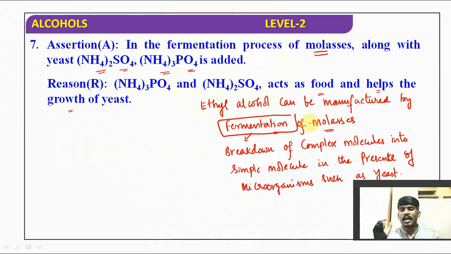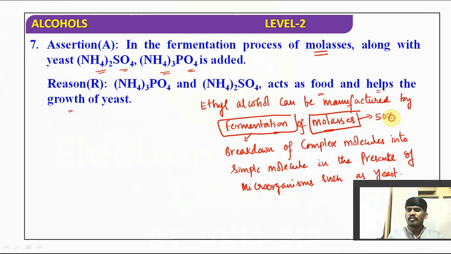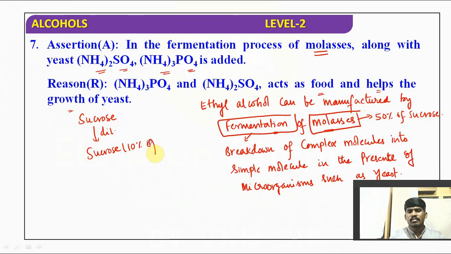So while we are manufacturing sugar from cane sugar, we will get a thick black colored liquid which consists of around 50% sucrose. And that must be diluted with water to make 10% sucrose.